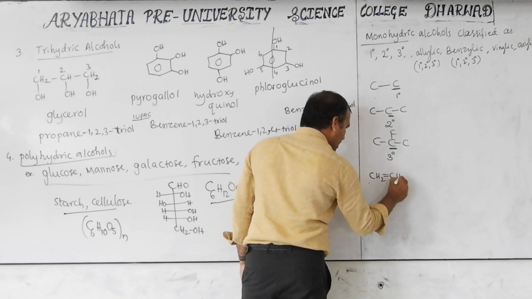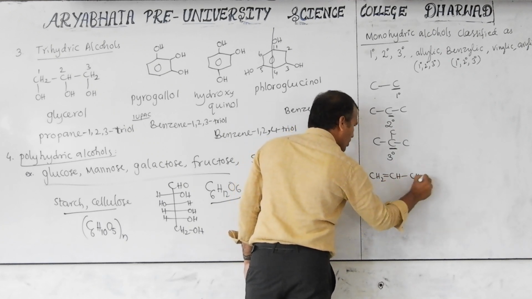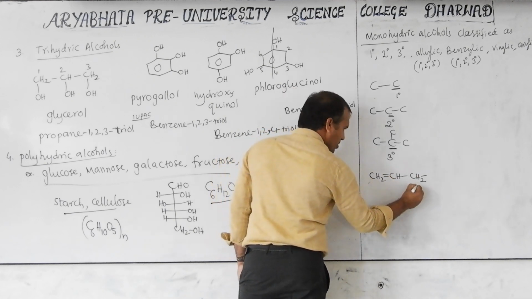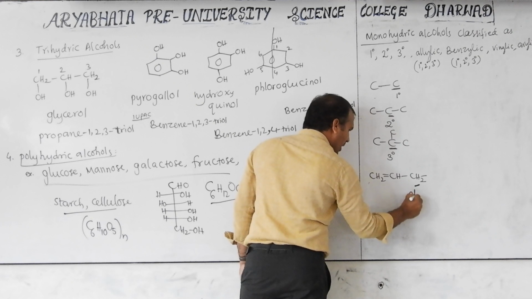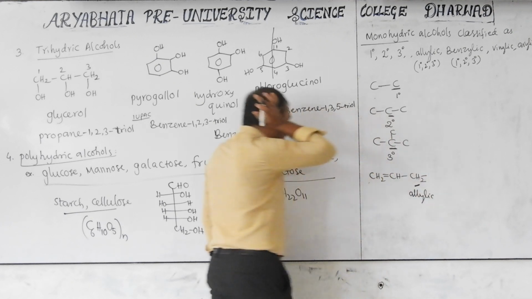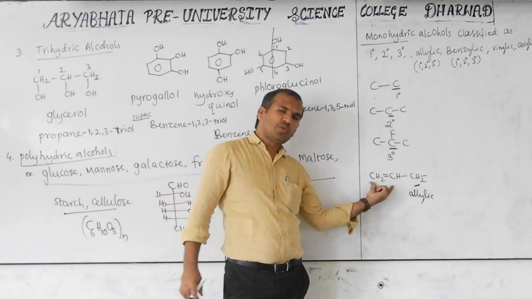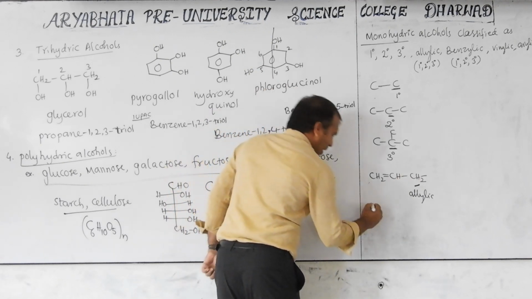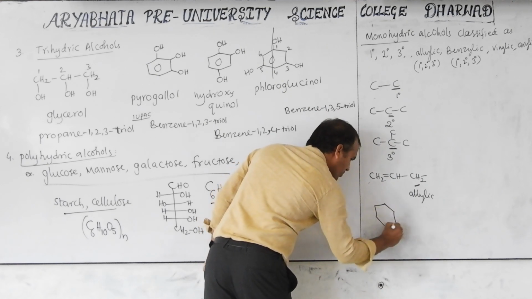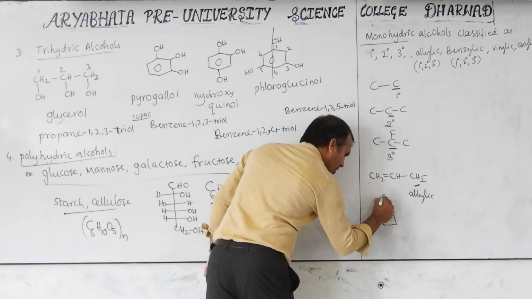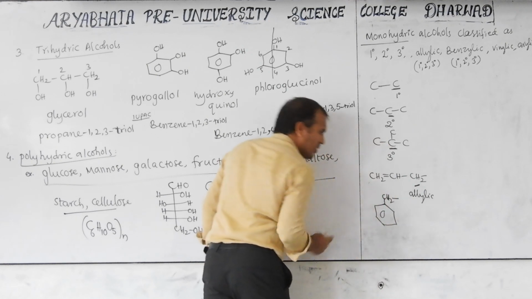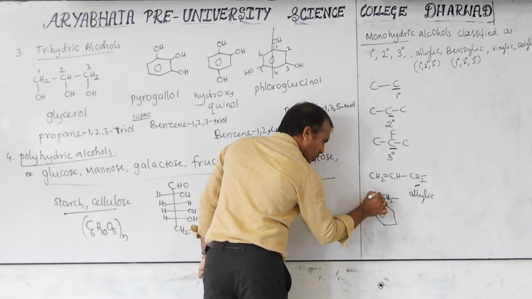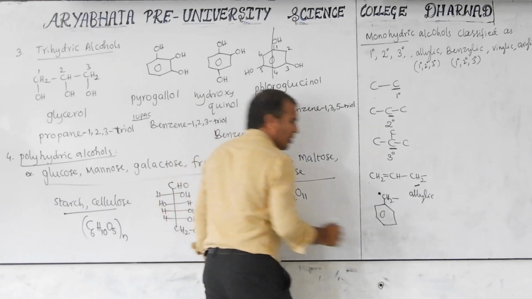CH2=CH-CH2. Is anyone present? After this part, the next carbon, this group is called allyl. This type of group should be present, and the next carbon is known as allylic. Next, the benzylic group: after benzene, one CH2 is there. This bond, this is also a bond here. Okay, so this one is known as benzylic.